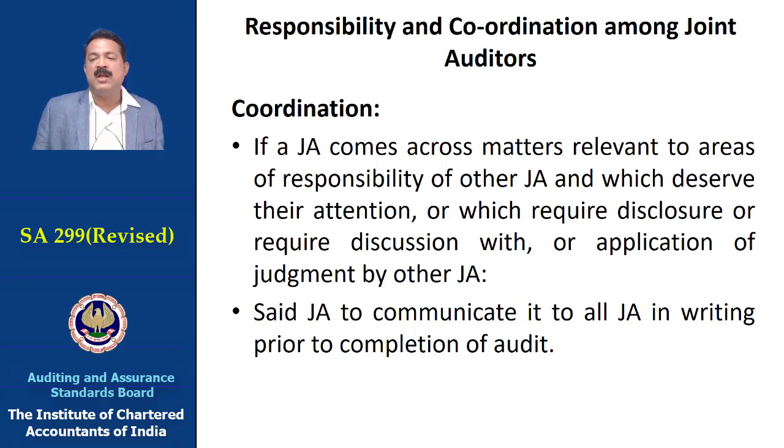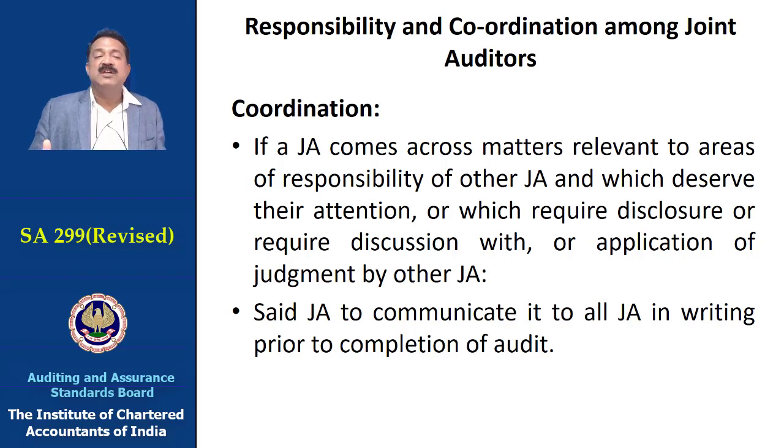During the course of my audit, in the areas allocated to me, I may come across a situation where a particular aspect belongs to someone else, or the other leg of that belongs to me, but the larger leg belongs to somebody else, which deserves its attention, and therefore which requires disclosure, requires discussion with, or application of judgment by the other auditor.